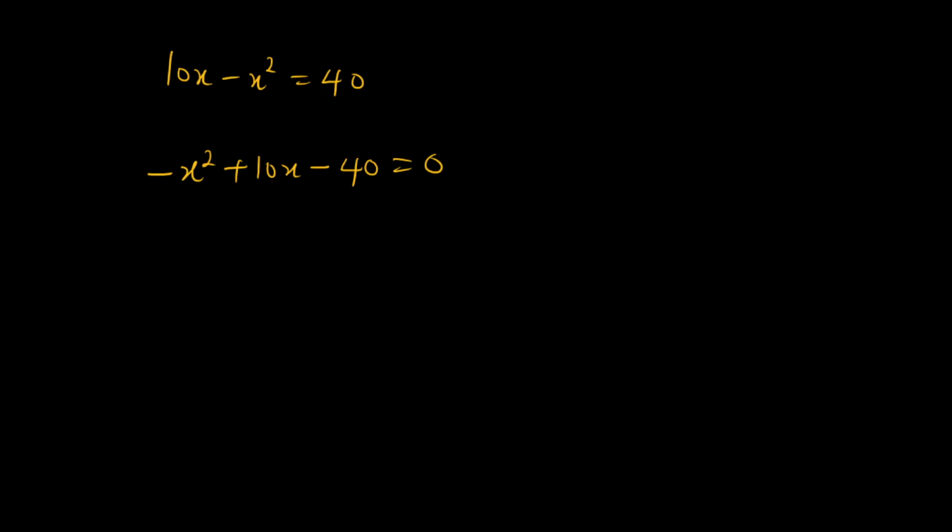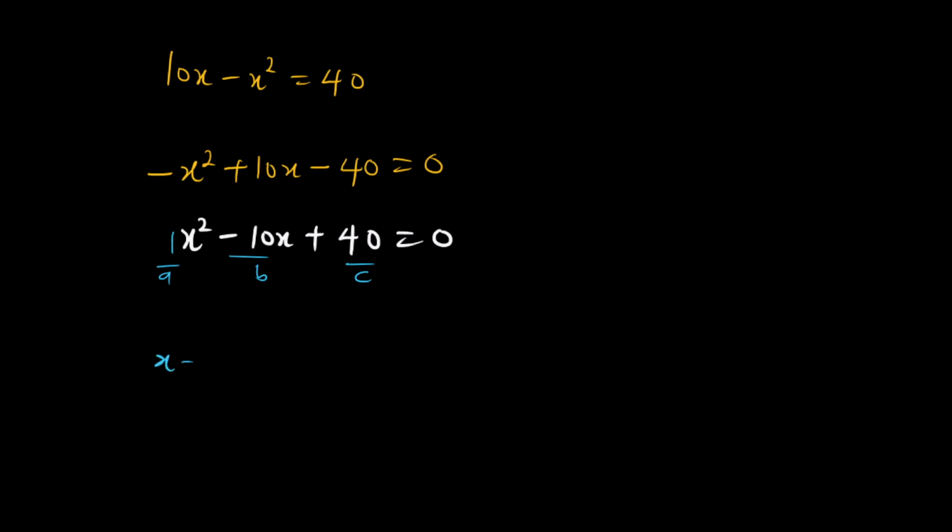From here, if you multiply through by minus 1, we are going to have x squared minus 10x plus 40 equals 0. Okay, cool. From here we have to solve this quadratically. Looking at it, it is not factorizable. Using the quadratic formula, this is our a, which is 1, this is our b, and this is c.